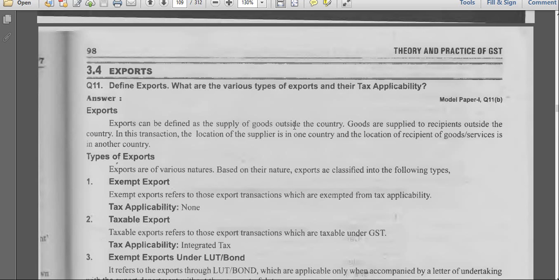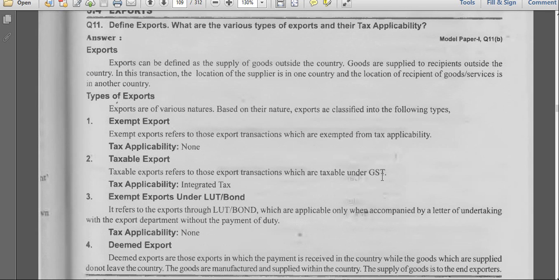Now, we'll go with exports. Here we have different types of exports. One is exempted export, taxable export, exempt export under LUT bonds, and next we have deemed export. What is the meaning of exempt export?